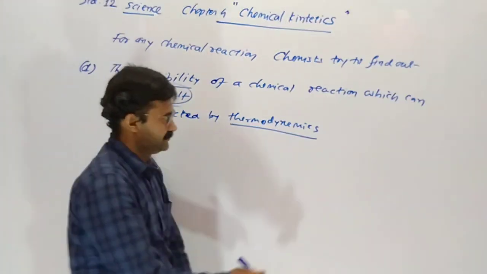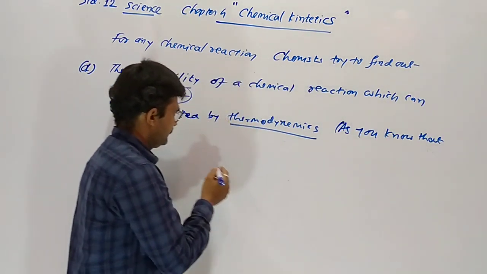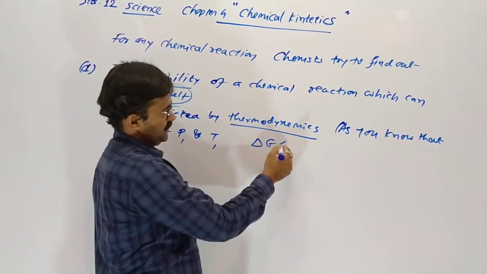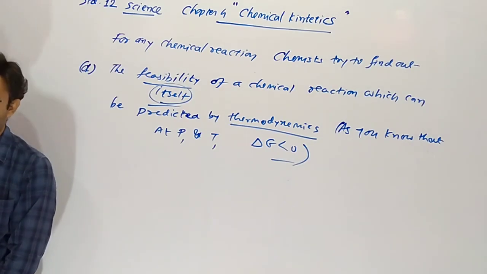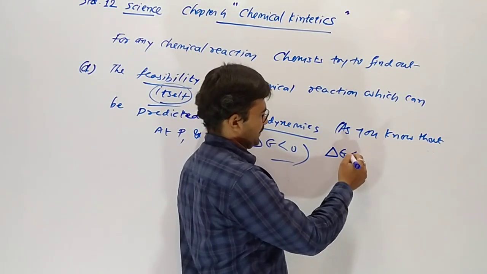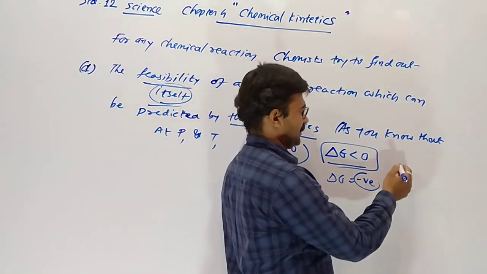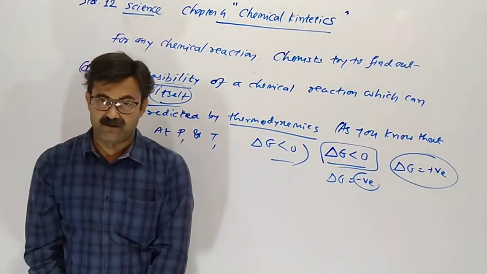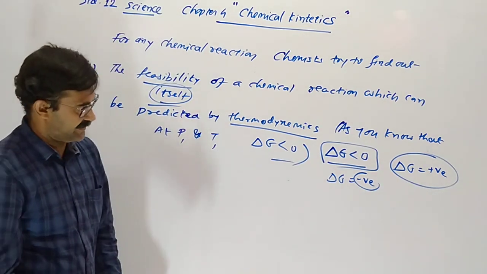As you know that at a particular pressure and temperature, whenever delta G is less than 0, the reaction is spontaneous, otherwise feasible, and we know G gives free energy change. Whenever it is less than 0, meaning negative, the reaction is feasible, occurs by itself, and whenever the value of delta G is positive, the reaction is not feasible in the assumed direction, but it occurs in the opposite direction.